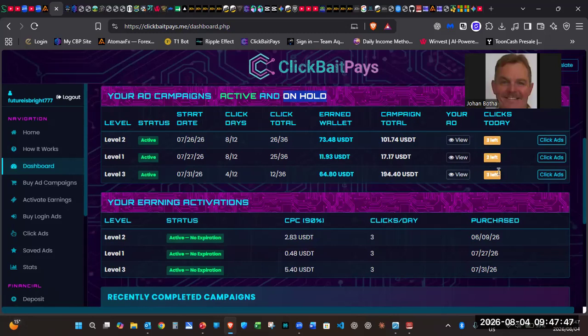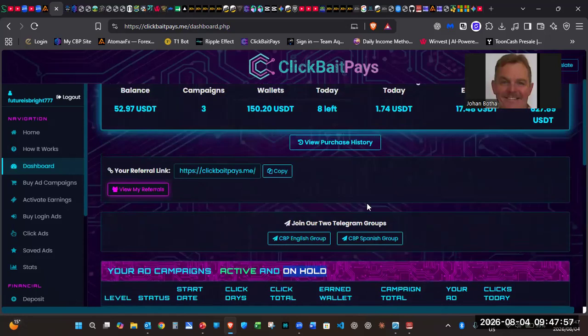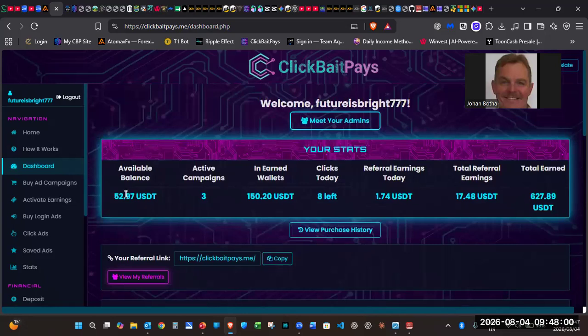It will tell you here it's in holding for 7 days, and how many days are left. Once that 7 days expires, the funds become available and land on your available balance. Then you can decide to repurchase another level, or withdraw the funds. Just take note, you can only withdraw once every 7 days.